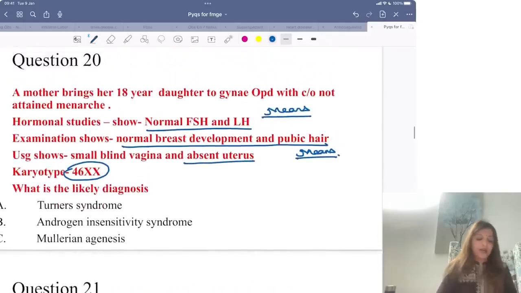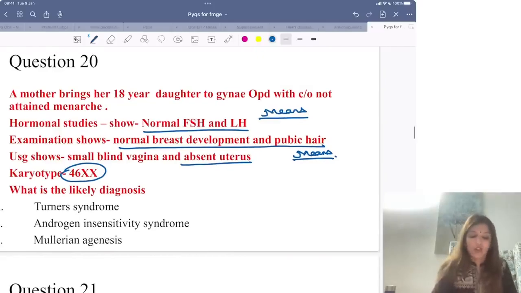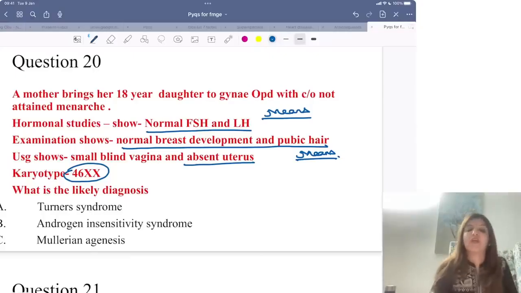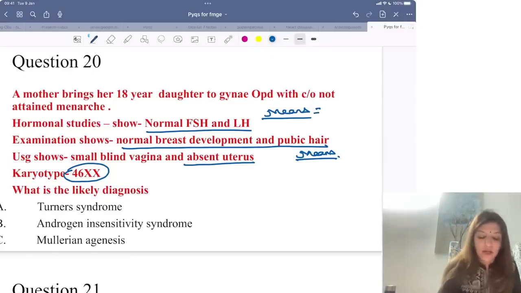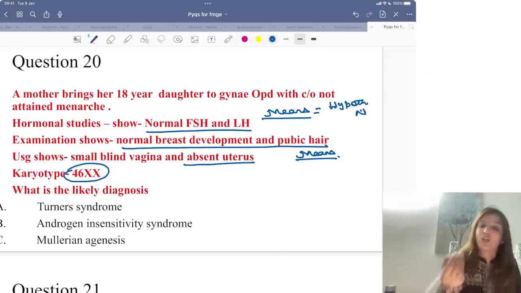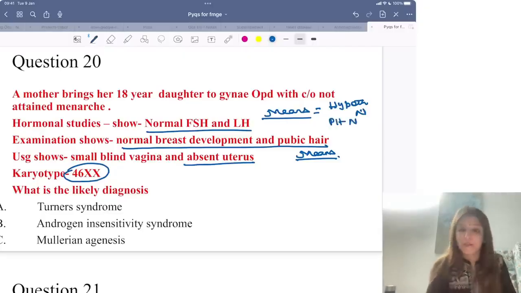Next question. A mother brings her 18-year-old daughter to Gyne OPD with complaint of not attained menarche, right? Hormonal study shows normal LH FSH. Ab your question, I am just asking you, if hormonal studies are showing normal LH FSH, इसका क्या मतलब हुआ? इसका मतलब है कि hypothalamus normal है and hypothalamus GnRH normally release कर रहा है, जिसकी वजह से pituitary भी normally FSH LH release कर रहा है. So the moment your question says normal LH FSH, I know कि कोई problem hypothalamus में नहीं है, कोई problem pituitary में नहीं है. Right?